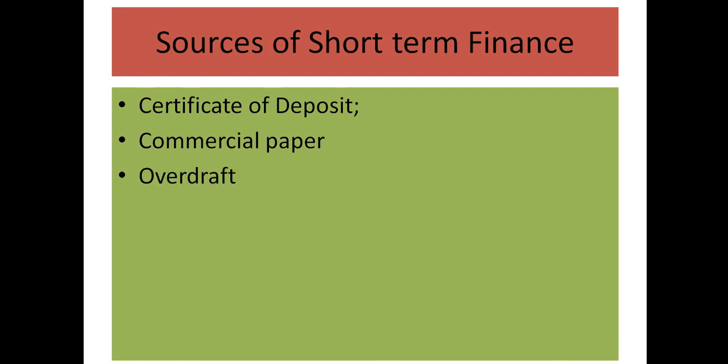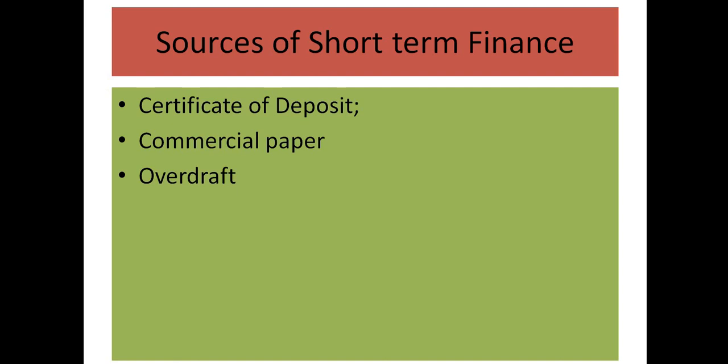Then overdraft is a facility given to the current account holders. There are 3 types of accounts opened by a bank: savings account, which normally we people have, and current account, where we can keep our money but we will not be given any interest from the bank. The current account holders are allowed to withdraw more money than they have deposited.